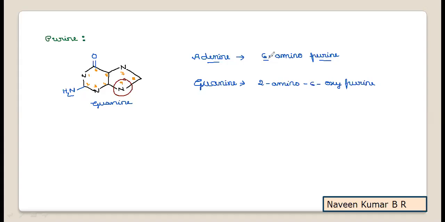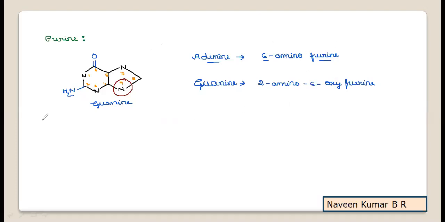So if the sixth position has an amino group only as a substituent attached to the purine ring, then it is adenine. If there is an amino group at the second position and an oxy group at the sixth position, then it is called guanine. So adenine and guanine can be easily remembered with their chemical names on the same ring. Now we'll try to learn similarly with respect to